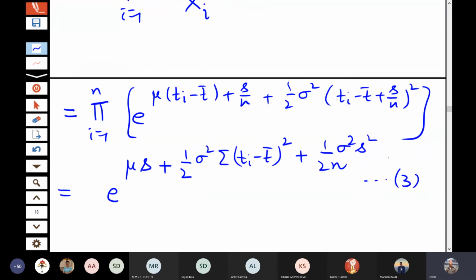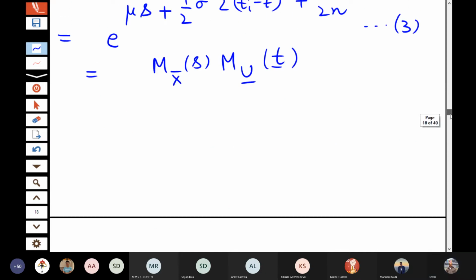So if you compare this 1, 2 and 3, then you get it as direct product of m x bar s and m u t. So this proves that the distribution of x bar and u are independent.